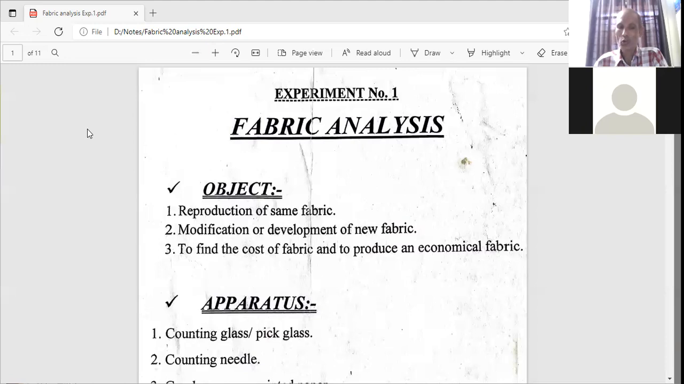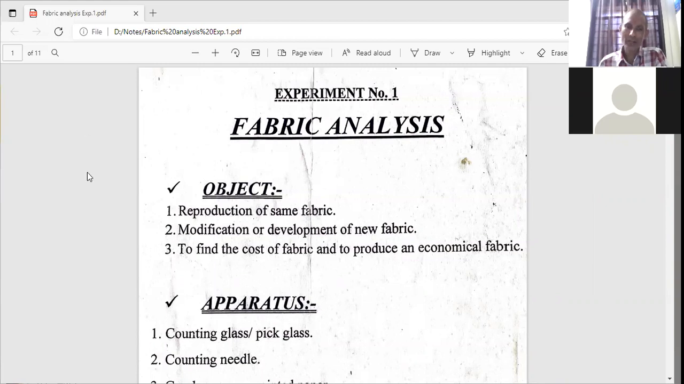And third is to find out the cost of fabric and try to reduce the cost, so we can produce an economical fabric. That is a commercial point, but it is very important, because if you are not commercially fit in the market, then whatever product you are producing, your marketing people will not be able to sell, and then it will have no use. That's why we have included in the main three objects: reproduction of same fabric, modification or development of new fabric, and to find out the cost of fabric and to produce an economical fabric.